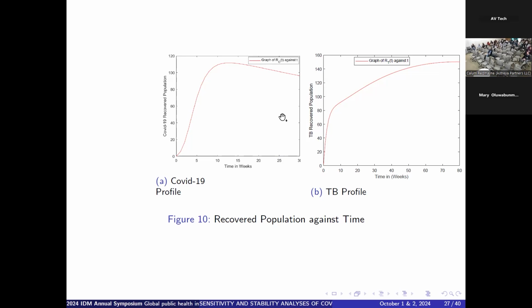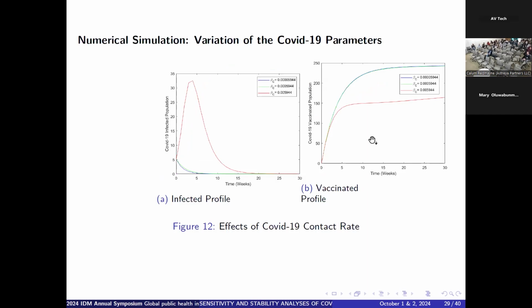even though this decline is not too much. And then for the TB population, we varied some of our parameters, using different values for each parameter so that we can see how fast the disease will continue to spread or reduce in its spread. We varied the contact rate, that is the contact rate between an infected person and a susceptible person.